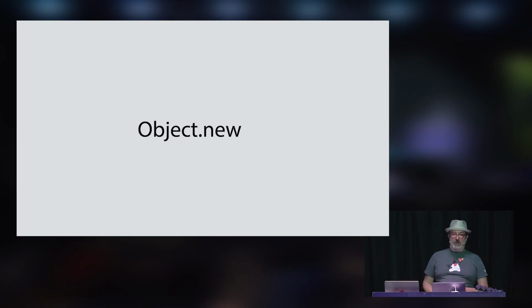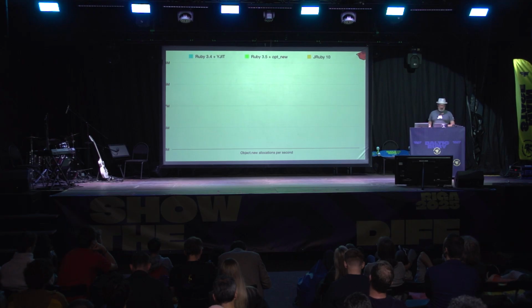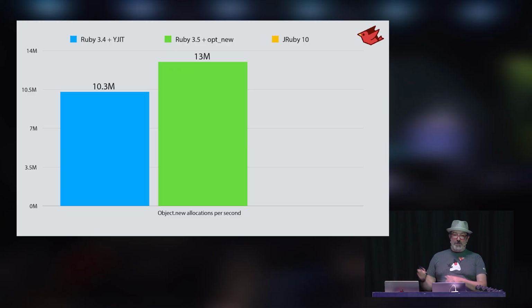So let's look at a benchmark of Object.new, just creating new objects as fast as possible. We have Ruby 3.4, just with basic YJIT without this optimization, the Class.new feature that's being created. 10.3 million allocations of objects per second, very good. With the new optimization, about 30%, that's what Aaron expected when he started working on it, 30% improvement in performance, because now YJIT can actually optimize through the object, it can optimize the calls to initialize, it doesn't have to call out to C code for it.